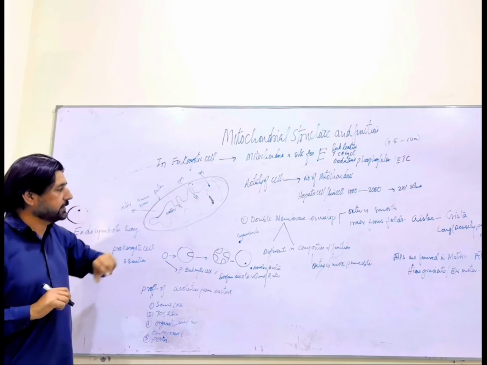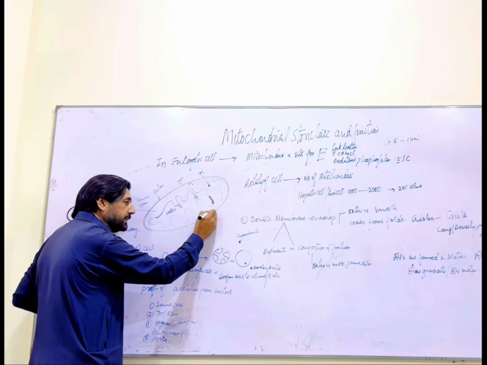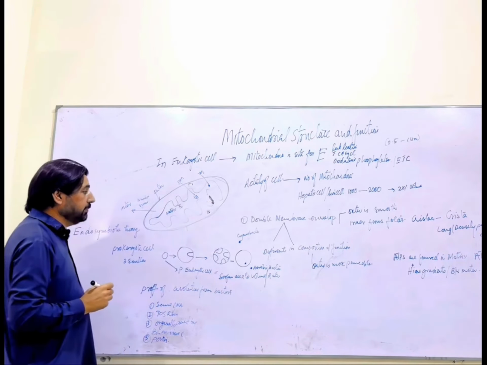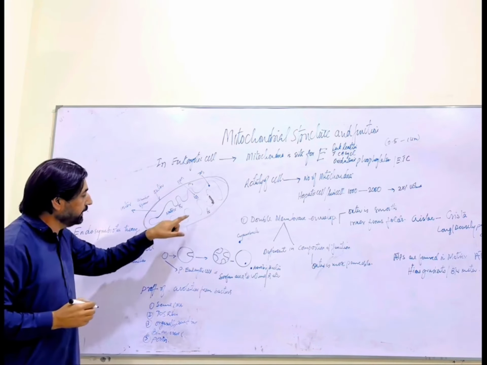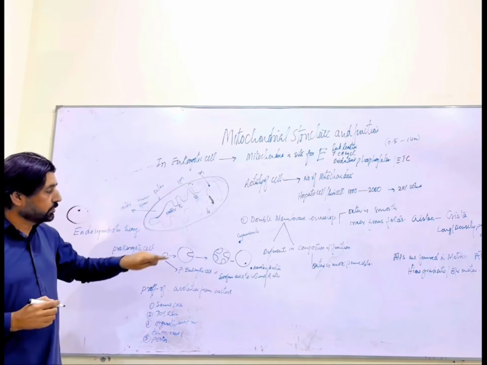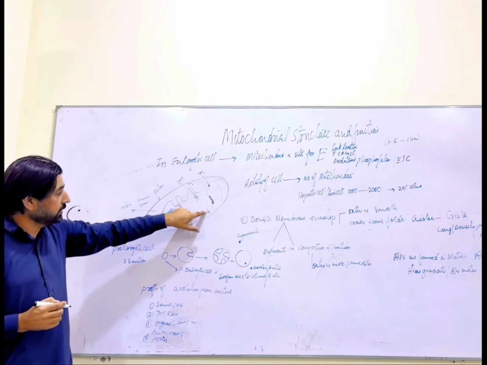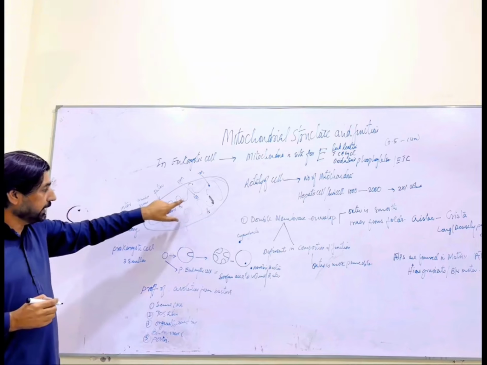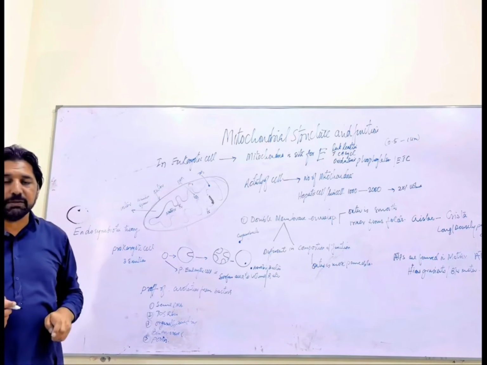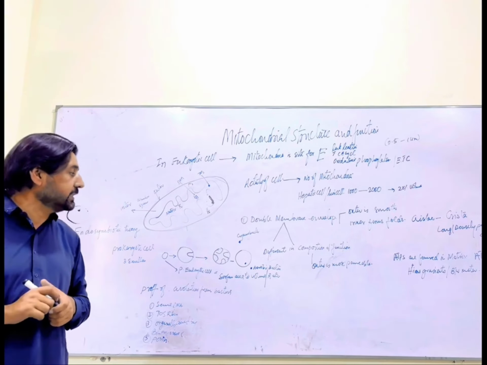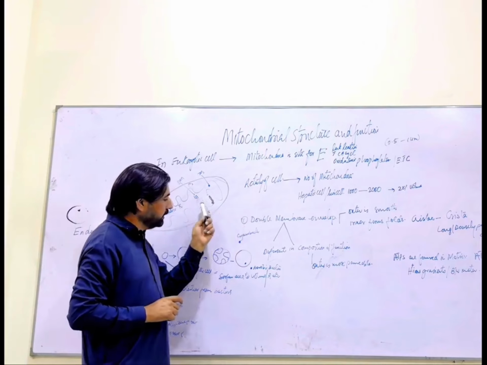So it would give us hydrogen ion gradients, a hydrogen ion gradient between the matrix and the intermembrane space. The intermembrane space is the area between the inner membrane and the outer membrane. Because of this gradient, energy is produced. That energy is used for the formation of ATP at the matrix by utilizing the ATP synthase enzyme.